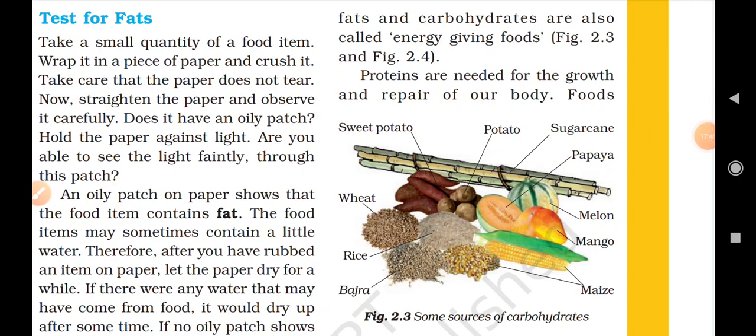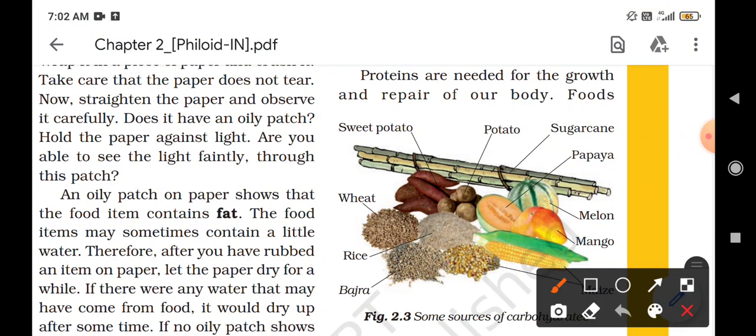Okay, so students, here in figure 2.3 you can see some sources of carbohydrates. So what are these sources? Let us see. Bajra is a great source of carbohydrate. Rice, wheat, sweet potato, sugarcane, papaya, melon, mango, and maize. So these are the different foods which contain carbohydrates.